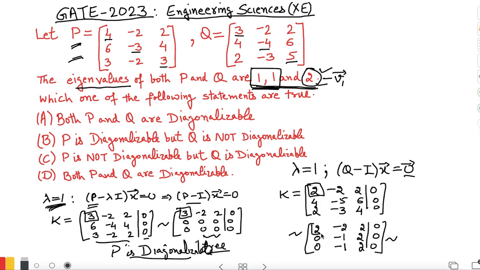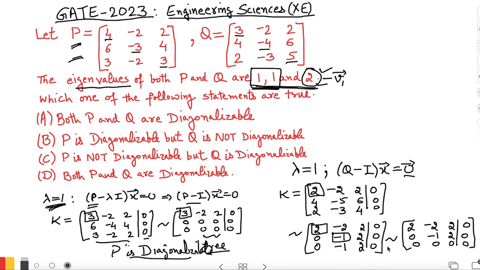Again, this is my first pivot, and then if I take this as the second pivot, clearly the second row's first non-zero element, I eliminate this. So clearly what I can see is that I will get first row 2, minus 2, 2, 0, second row 0, minus 1, 2, 0, and third row will become 0, 0, 0, 0 if I apply row 3 minus row 2.